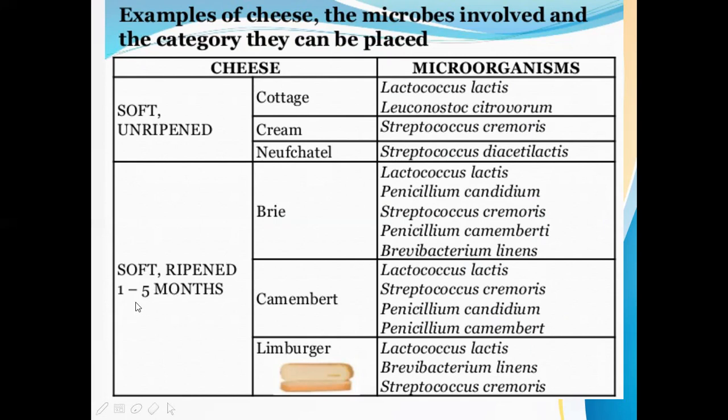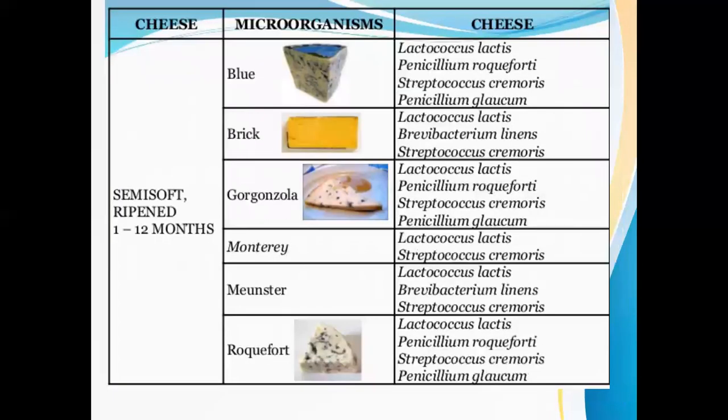One to 5 months ripening is there here. We have to keep the cheese for ripening for 1 to 5 months. Here, different types are brie. Here, microbes are Lactococcus lactis, Penicillium candidum, Streptococcus cremoris, Penicillium camemberti, Brevibacterium linens. And next is camembert. Here, Lactococcus lactis, Streptococcus cremoris, Penicillium candidum, Penicillium camemberti, and Limburger cheese. This is a famous cheese. Here, Lactococcus lactis, Brevibacterium linens, and Streptococcus cremoris are involved.